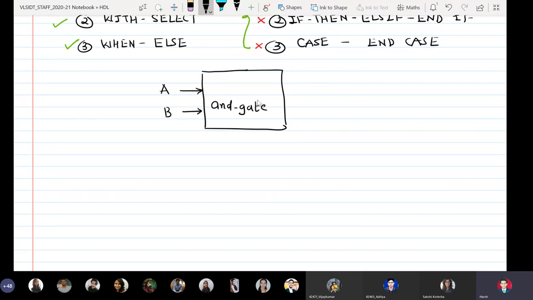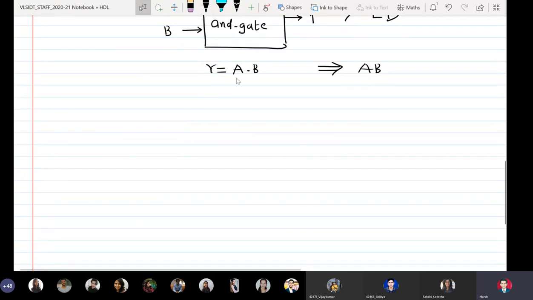The block diagram has nothing to give and take with the architecture body as such. So this will lead to the entity declaration, and y is equal to a ANDed with b. It will help me to write down the architecture body.